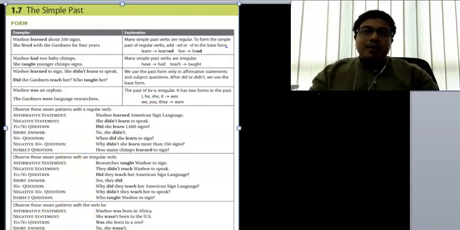And when you are making it negative, so let's say you have a negative statement. They did becomes they didn't. So they did not, and did not can be shortened into didn't, D-I-D-N apostrophe T. So didn't is the negative form.